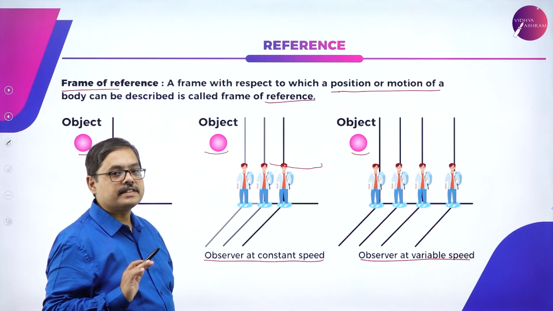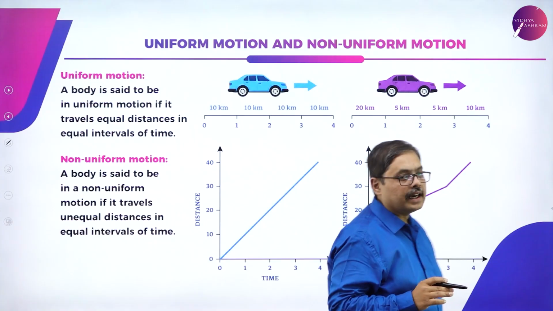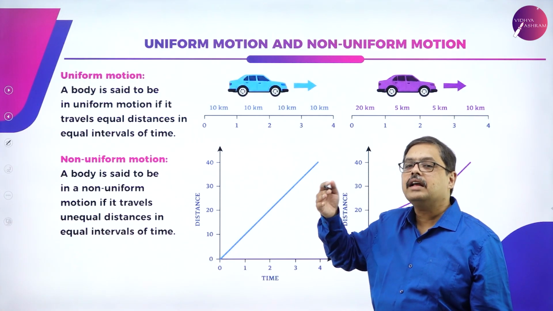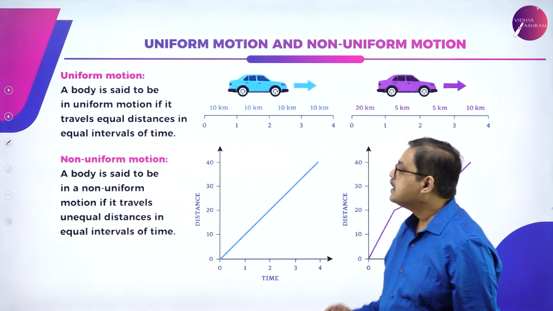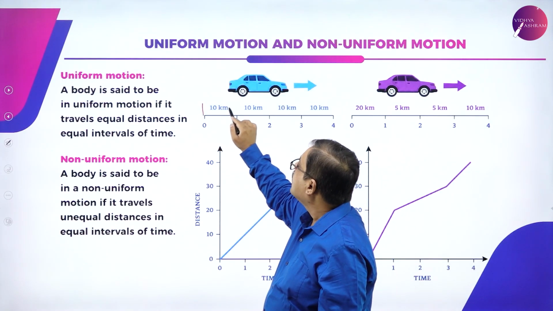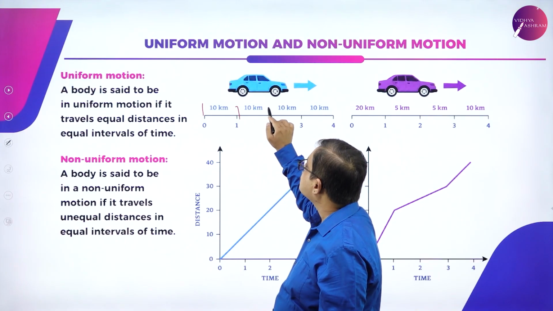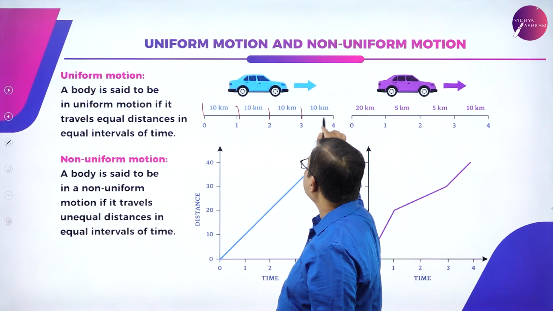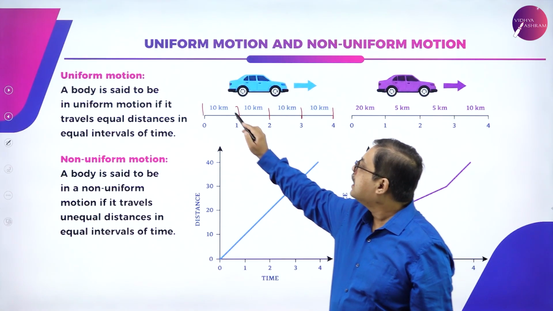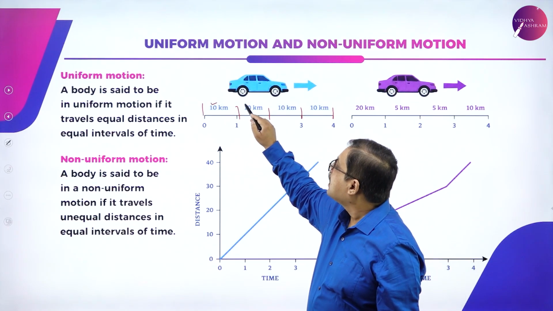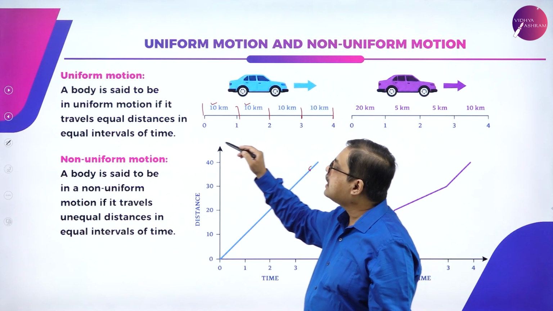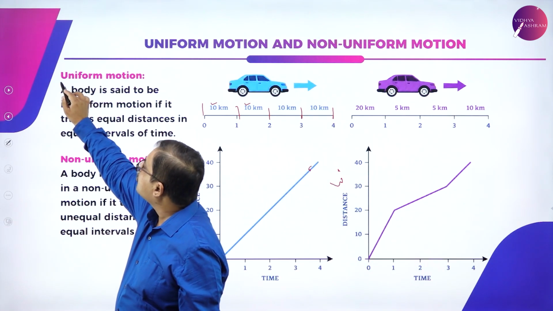Now let us try to understand the two types of motions, which are uniform motion and non-uniform motion. Suppose I am traveling on a vehicle and I am recording the time in terms of hours. After every hour, whatever is the distance covered, if I am covering equal distances at equal intervals of time, then I can say that it is a uniform motion.